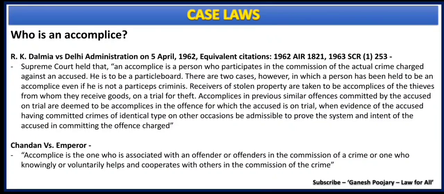Whereas in Chandan versus Emperor, it was held that an accomplice is one who is associated with an offender or offenders in the commission of a crime, or one who knowingly or voluntarily helps and cooperates with others in the commission of the crime. Here you see the knowing fact or being voluntary. All of these are very important essentials which we have already discussed, and I hope this gives sufficient notes as far as who is an accomplice, because we have already discussed in detail in my first slide. And with that, I am moving to other case laws.